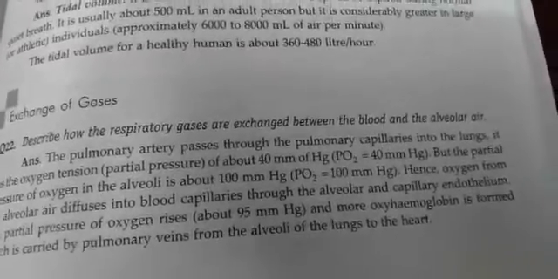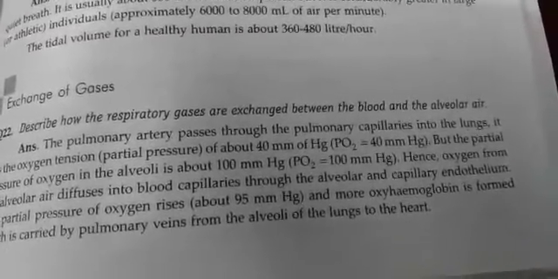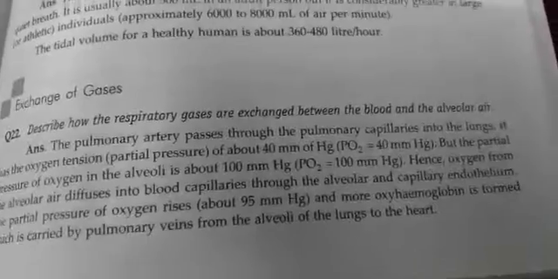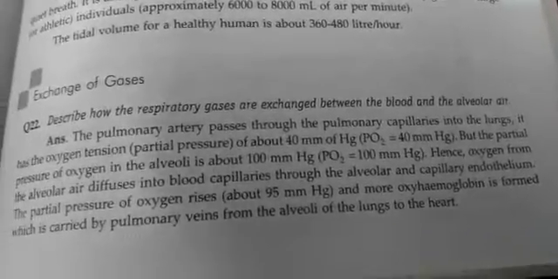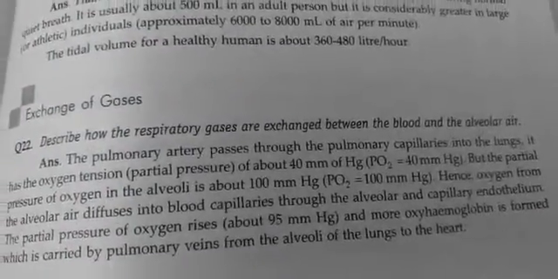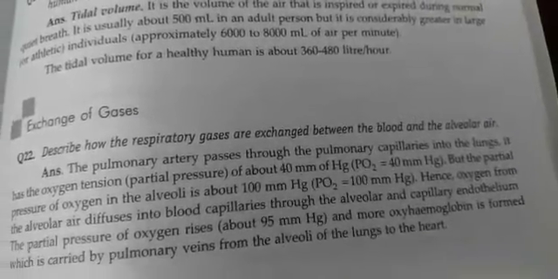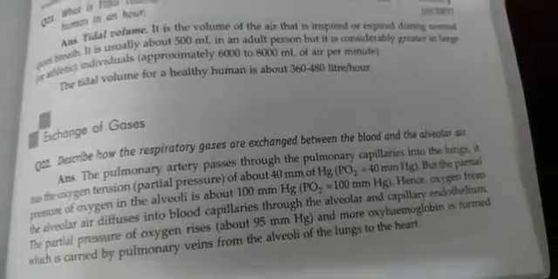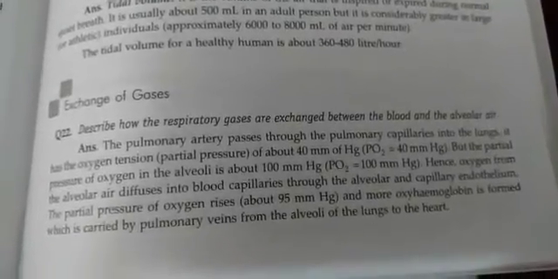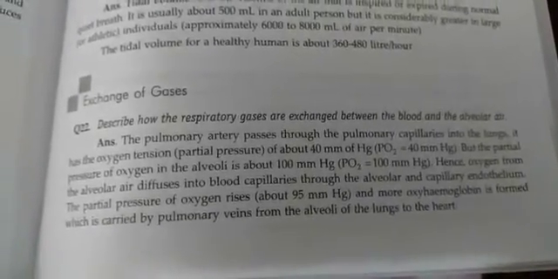Now, we know that the pulmonary artery, which passes through the pulmonary capillaries into the lungs, has an oxygen tension, that is, a partial pressure, of about 40 mm of mercury. Clear? But the partial pressure of oxygen in the alveoli is about 100 mm.